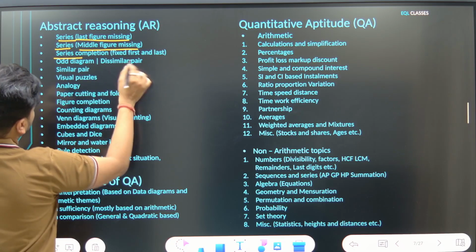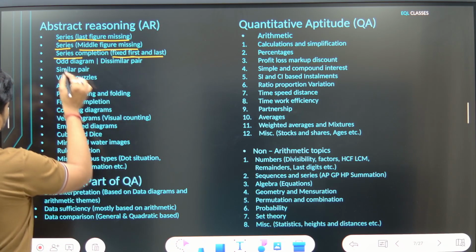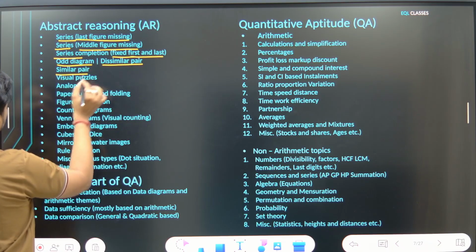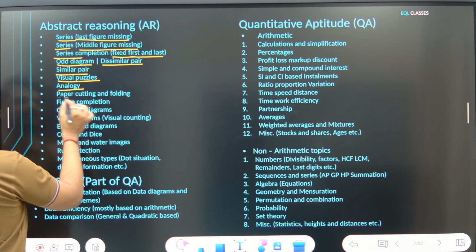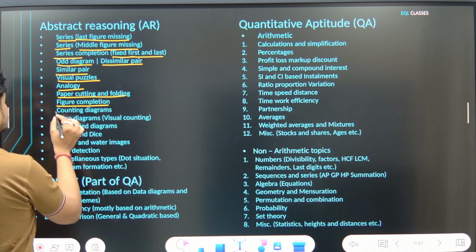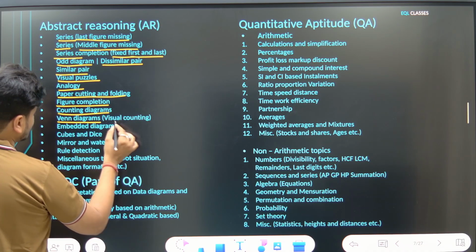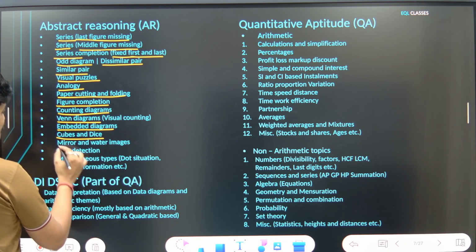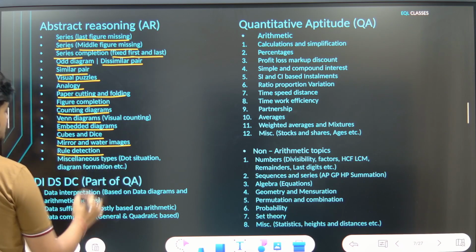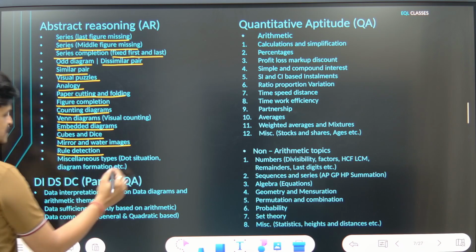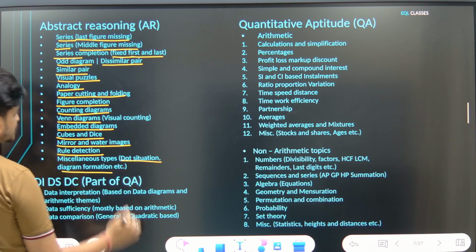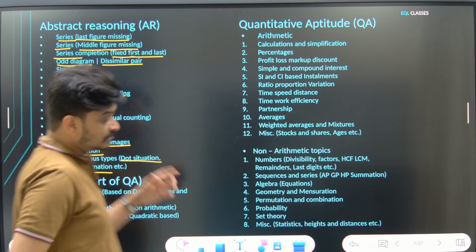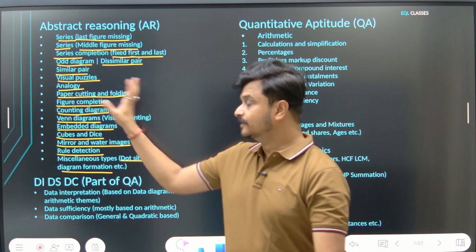Series, where they have first and last as fixed. Odd diagrams, dissimilar pair, similar pair, visual puzzles, analogy, paper cutting and folding, figure completion, counting diagrams, Venn diagrams, the visual aspect of it, embedded diagrams, cubes and dice, mirror and water images, rule detection. Then you can have miscellaneous types such as dot situation, diagram formation. So every topic needs to be covered.